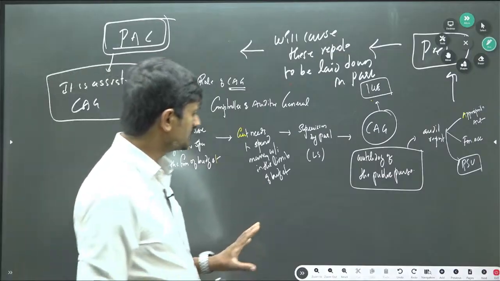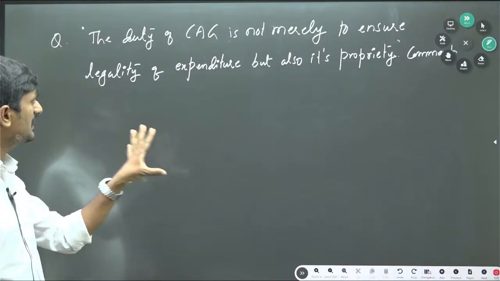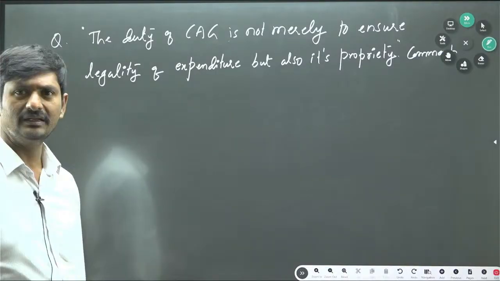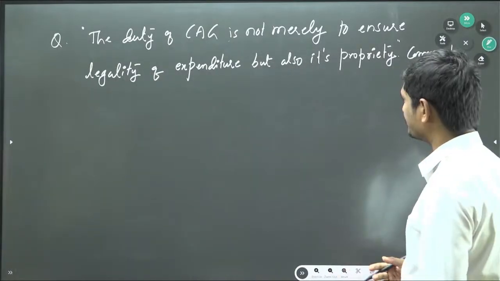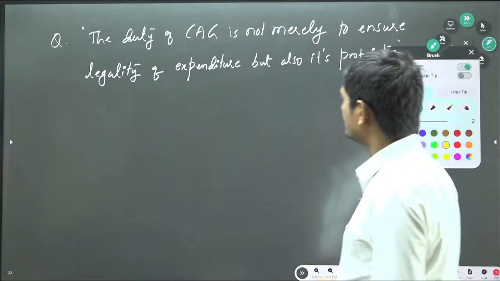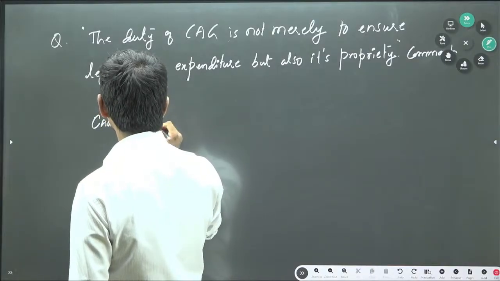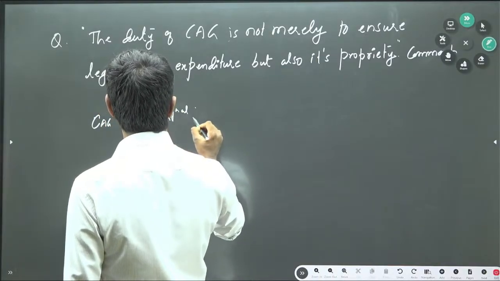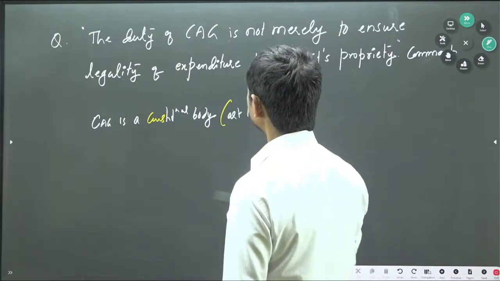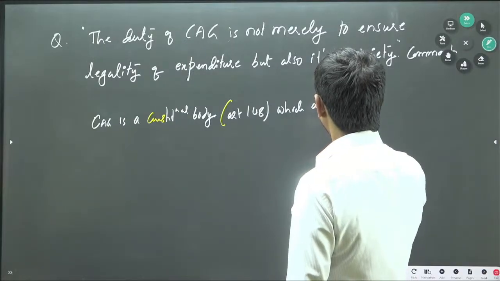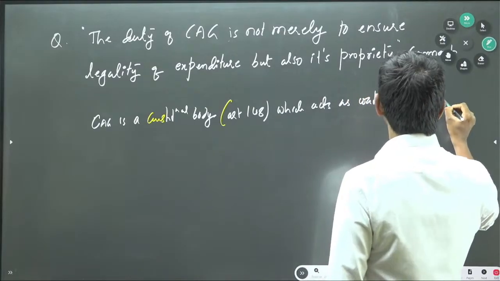In this context, what is the question asked? The duty of the CAG is not merely to ensure legality of expenditure, but also its propriety. Understanding this terminology is very important. Let us understand how to write the introduction now. In the introduction we will write: CAG is a constitutional body under Article 148, which acts as the watchdog of the public purse.